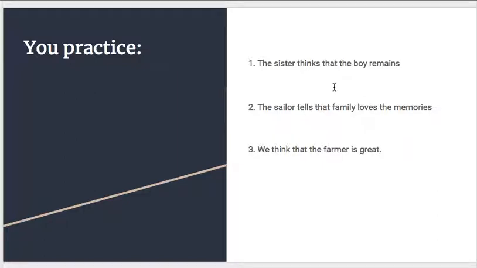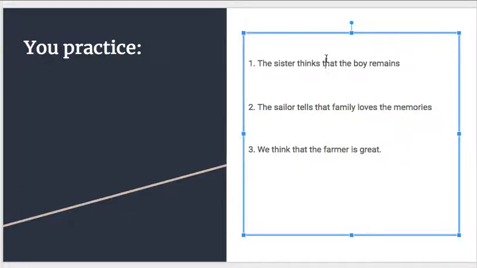And remember to make the subject accusative and the verb infinitive. Follow those 3 steps. Find your indirect statement, box it off, then find the subject of the indirect statement and make it accusative. Find the verb in the indirect statement, make it infinitive. And do that for each of these 3 sentences. All right? Pause the video now to work on that, and then I'll show you the answers.